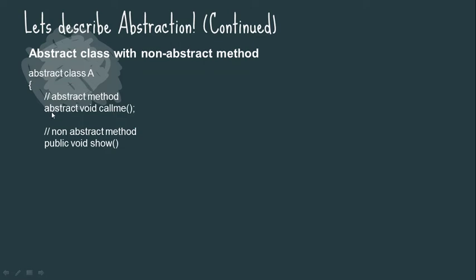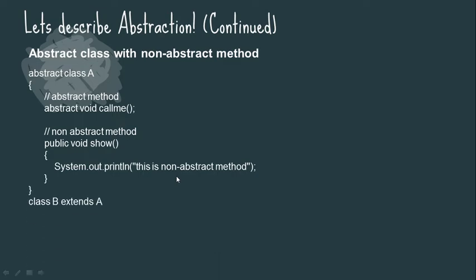Here we are using it, that's why this is an abstract method, and here we are not using it, that's why it is not an abstract method. Now in this non-abstract method, I am printing something like system.out.println, this is non-abstract method. This message is being printed. It is closed down, and now we want to print.